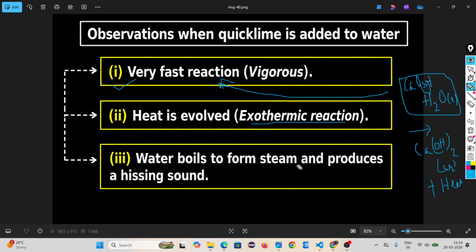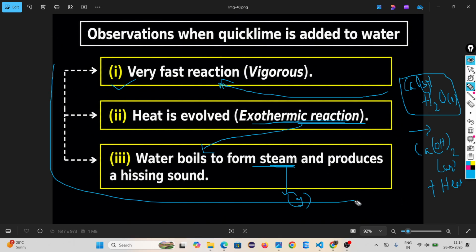Water boils to form steam and produces a hissing sound. Due to this heat, the water boils and forms steam. Steam is nothing but the gaseous form of water, and it produces a hissing sound like this. These three things happen when quicklime reacts with water. It is an exothermic reaction because heat is released to the surroundings. You understand this?